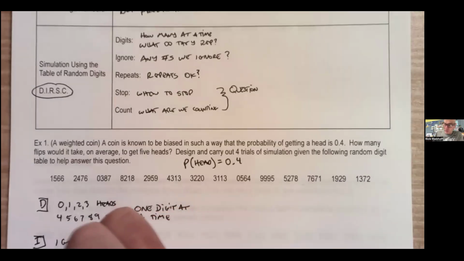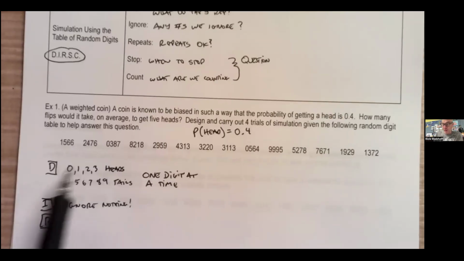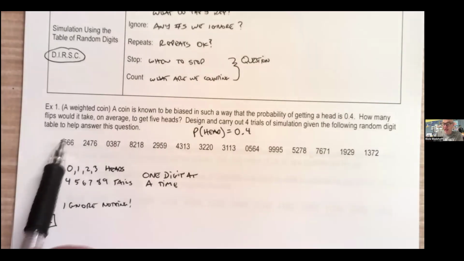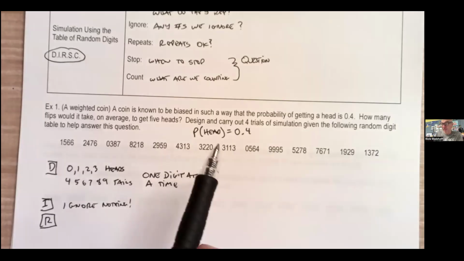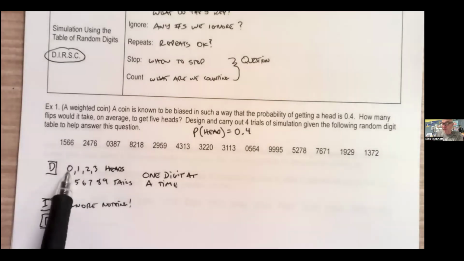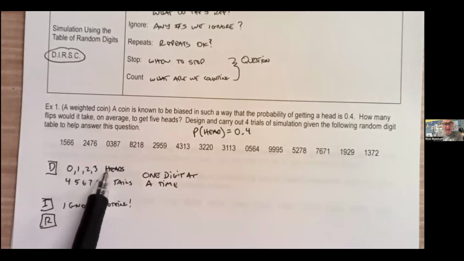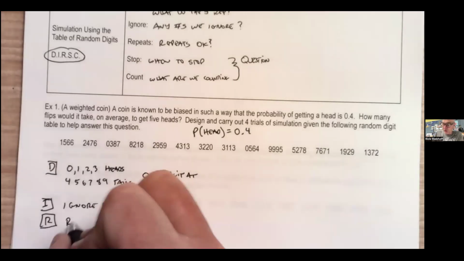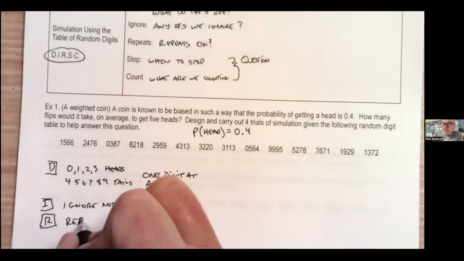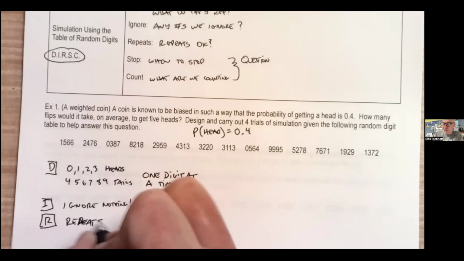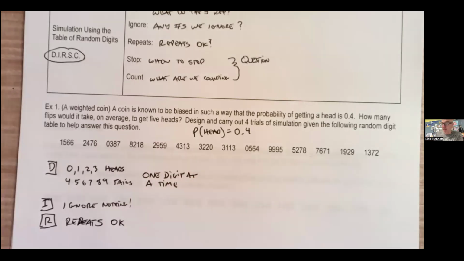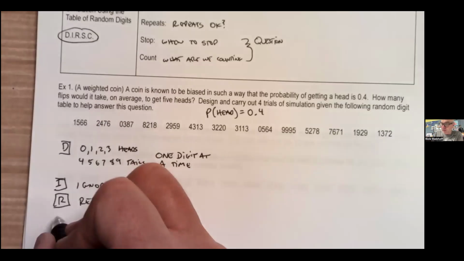All right, how about repeats? Are repeats okay? Repeats are actually okay. If I throw out repeats, like if I say, okay, 1 is a head, I can't use a 1 again. Now if I throw out the 1, I have a 3 in 9 chance of getting a head, and it needs to stay 40% each time. That coin doesn't know that it was flipped heads, and now it should be tails more often. Coins don't work like that. So repeats are okay. We want to keep the 40% staying at 40%. So repeats are okay.